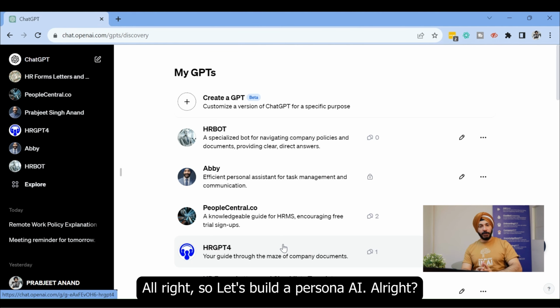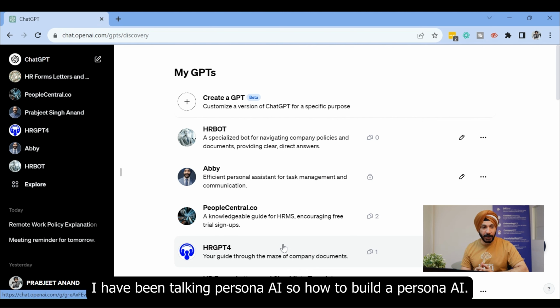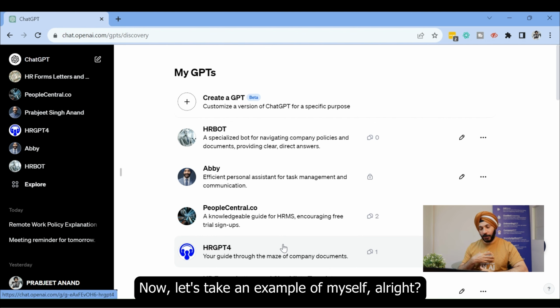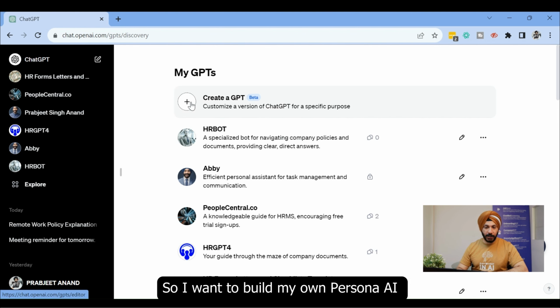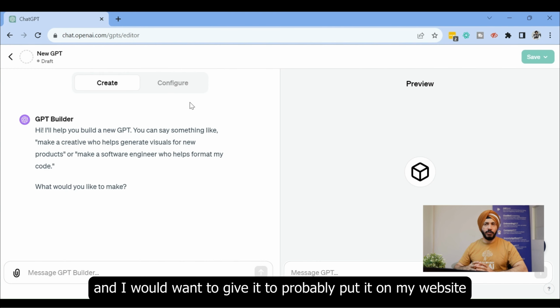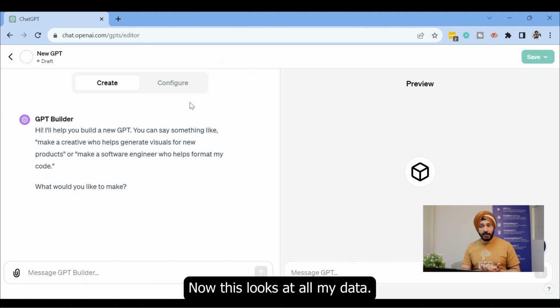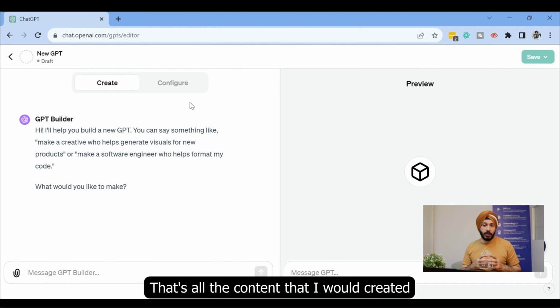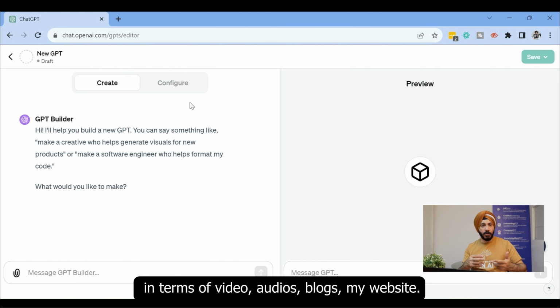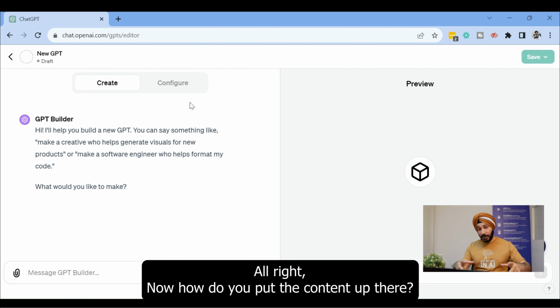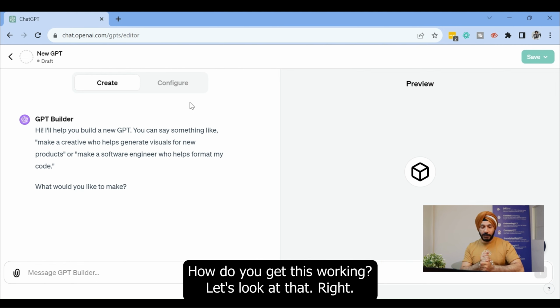All right, so today let's build a persona AI. So, how do you build a persona AI? Let's take an example of myself. I want to build my own persona AI, and I would probably put it on my website where people would ask questions that they would intend to ask me. Now, this looks at all my data, all the content that I've ever created in terms of video, audios, blogs, my website. All right. Now, how do you put the content up there? How do you get this working? Let's look at that.